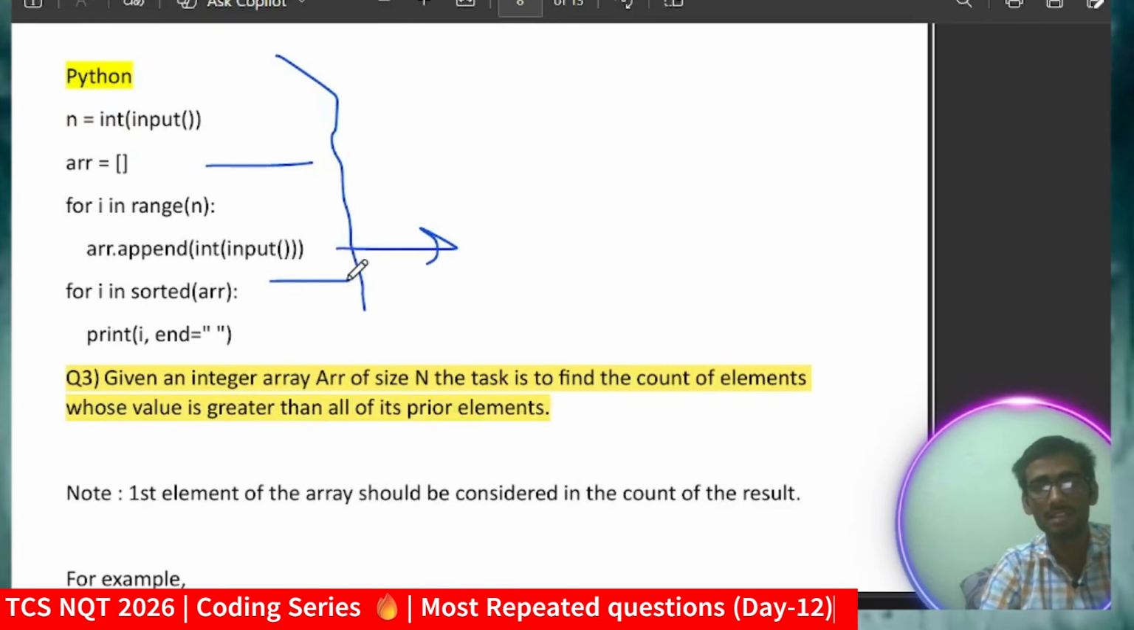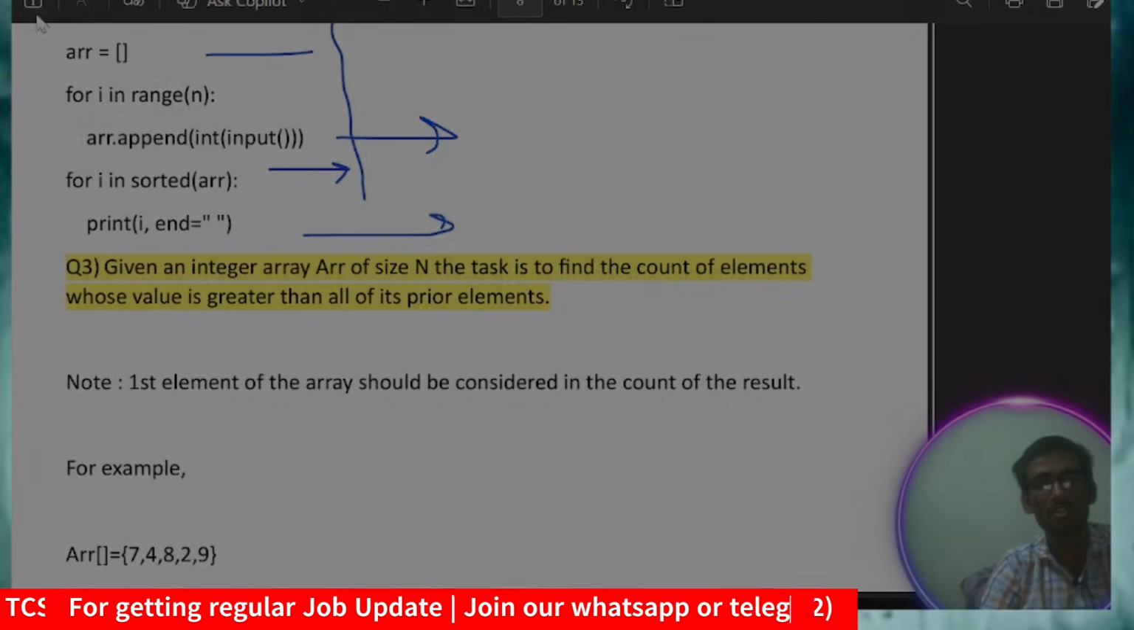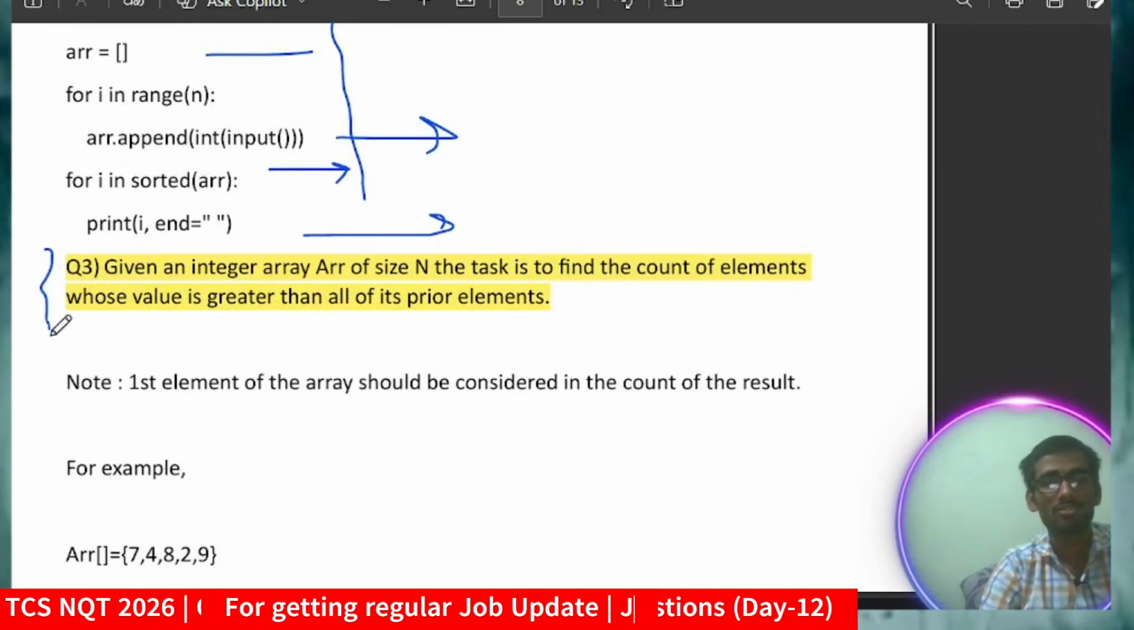Okay, and I will basically traverse this and append those values. So I hope you got the solutions. Let me come to the last question, that is question number 3.